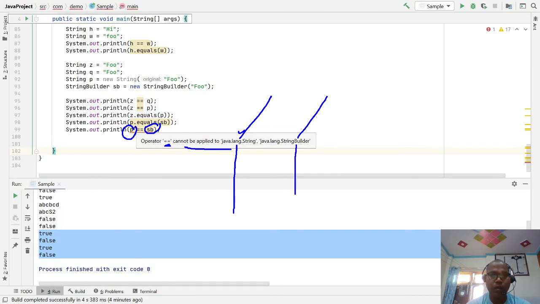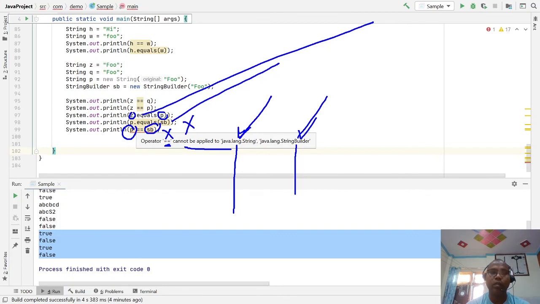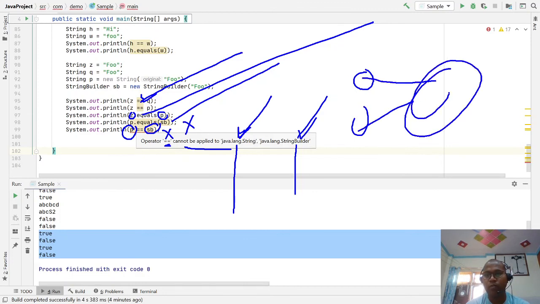Similarly, if you call equals between a String and a StringBuilder, this is false. So be careful whenever you are using the equals method, ensure that this is a String and this is also a String type, then equals is performed. And in the case of the double equal operator, if both reference variables are referring to the same object in the pool memory or heap memory, then it returns true, else it always returns false.